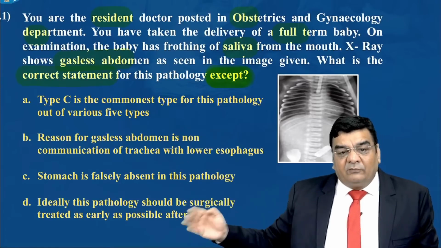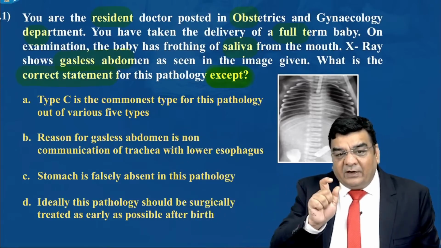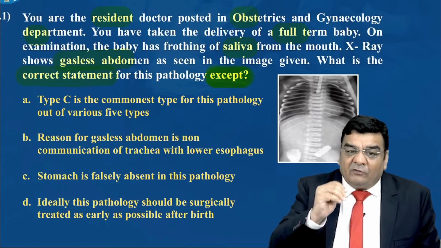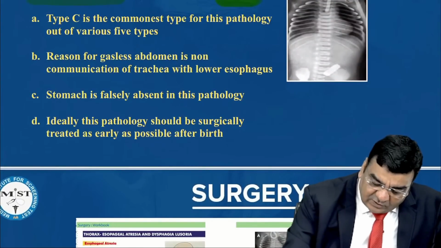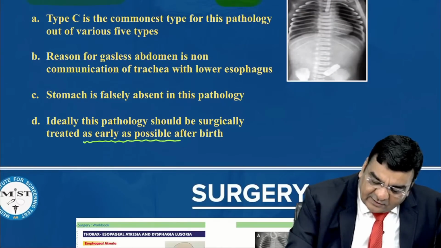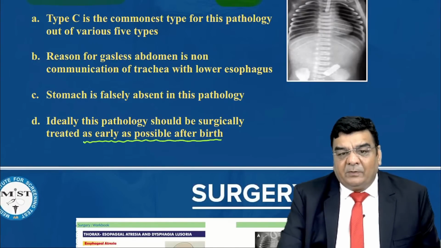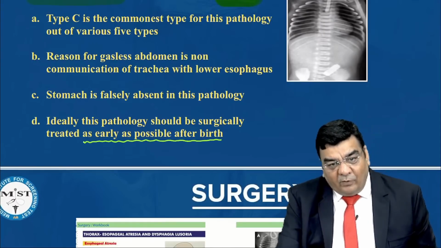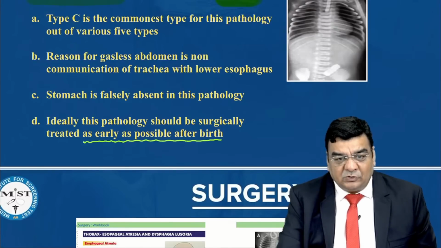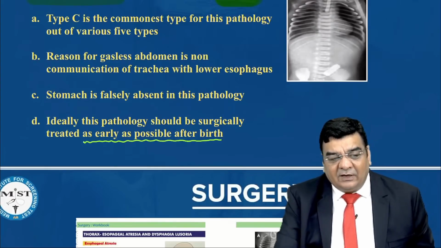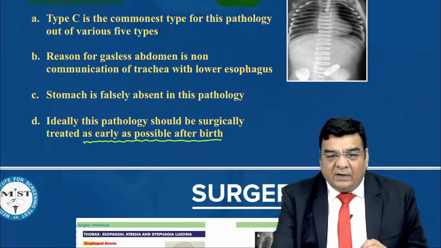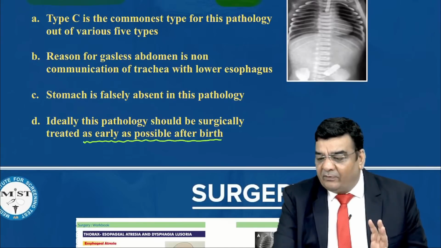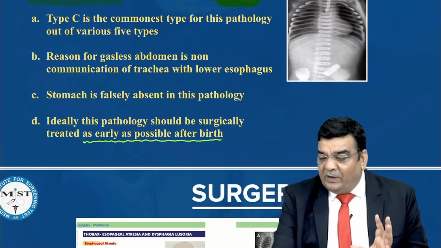That means if all the 4 options are correct, then we have to just try to find out some words which may make one of the option a little incorrect. For example, out of these given options, if I focus on this, should be treated as early as possible after birth. Generally, we repair this pathology at day 1 or day 2 of life only. Okay, so this statement also holds true. But if I have to rule out any one option, then it is not immediately. It is not that the baby is born and we take the baby to the operation theater. We might have to wait for a day or maybe 2 days or sometimes 3 to 4 days, and then we take, right? So better answer out of these would be D, right?